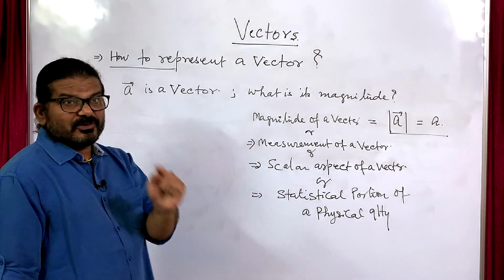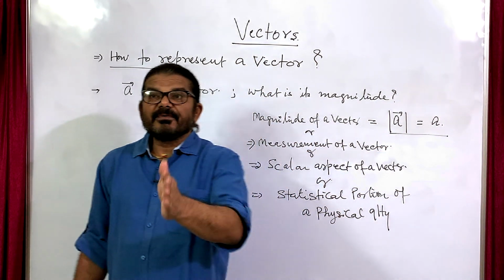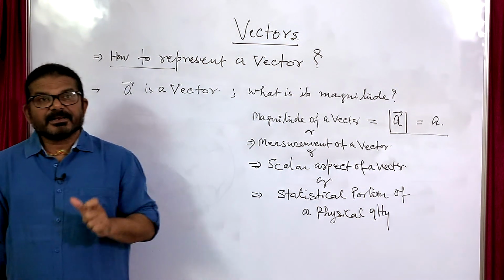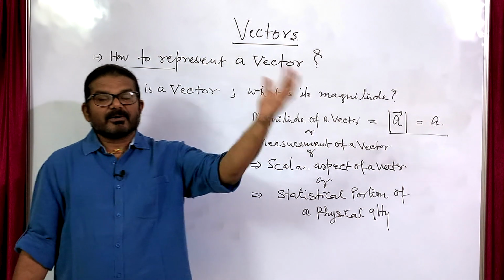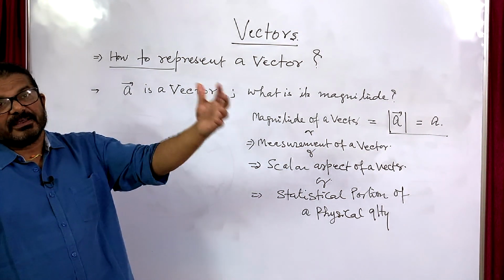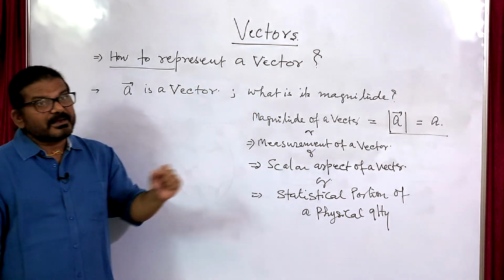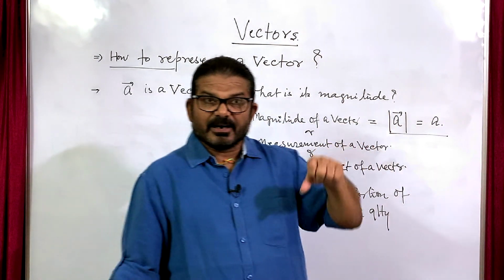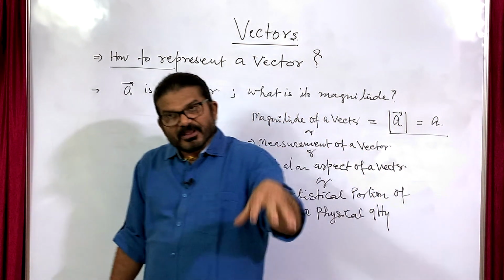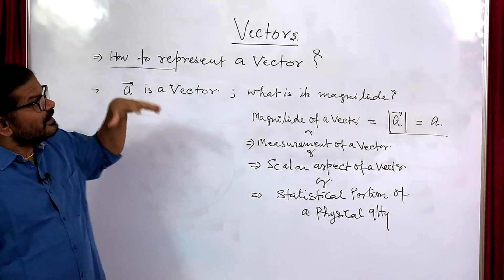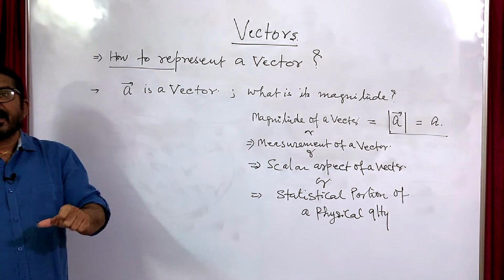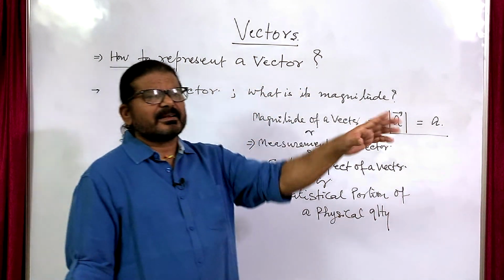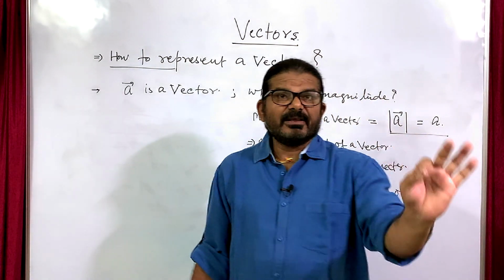So first we have seen why we study vectors, because there are so many physical quantities, some are vector, some are scalar. We want to study vectors because we want to learn physics. Second, we have seen how to represent a vector.